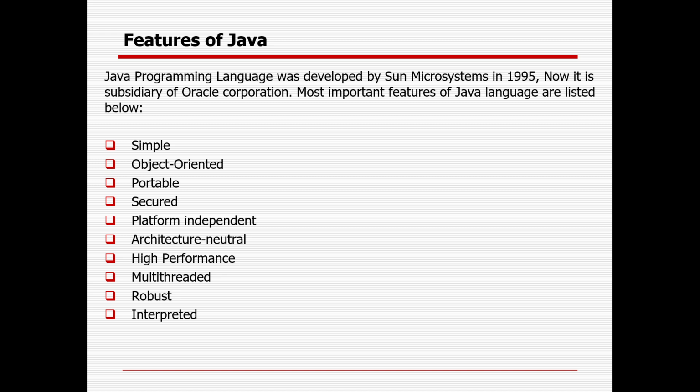And apart from that, there is also a mechanism to handle any kind of exceptions. So those are the different points that make Java robust. Then interpreted: Java bytecode is translated on the fly to native machine instructions and not stored anywhere. The development process is more rapid and analytical since linking is an incremental and lightweight process. So those are the different features which make Java more robust and more powerful in the industry.